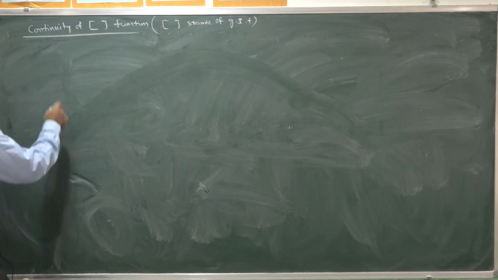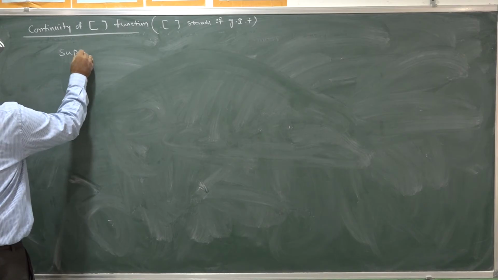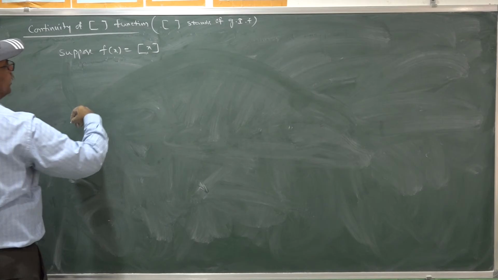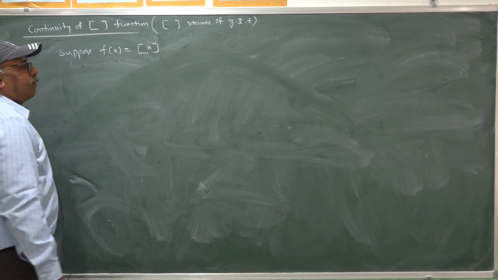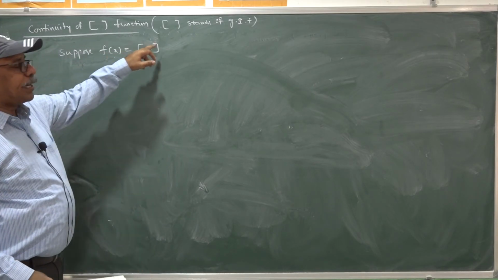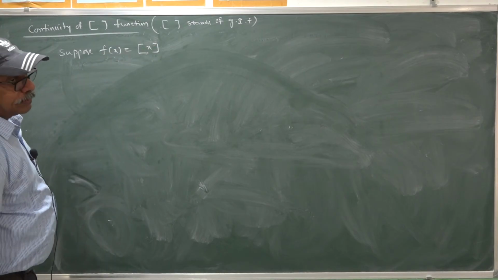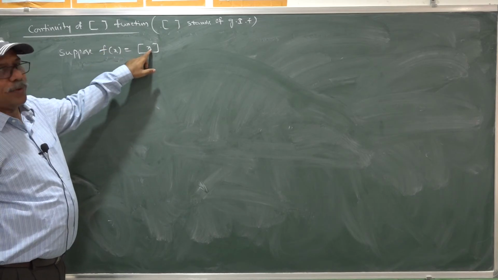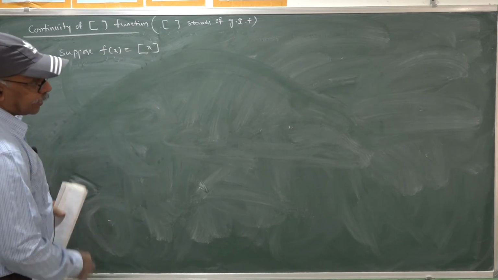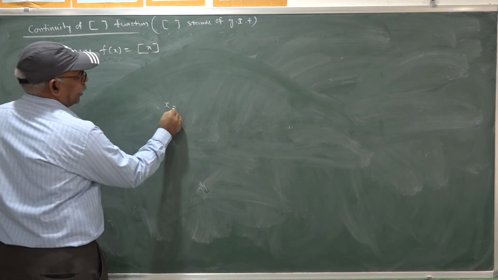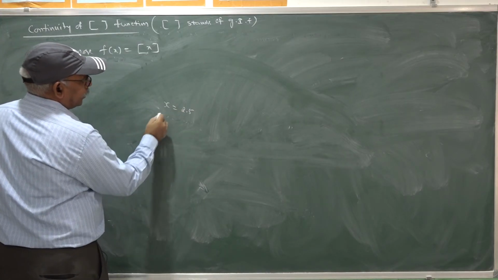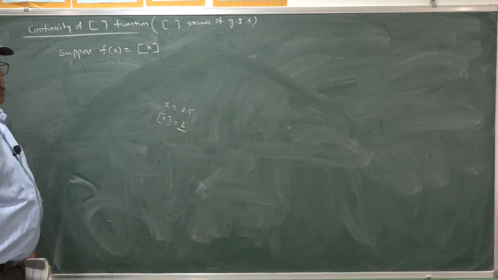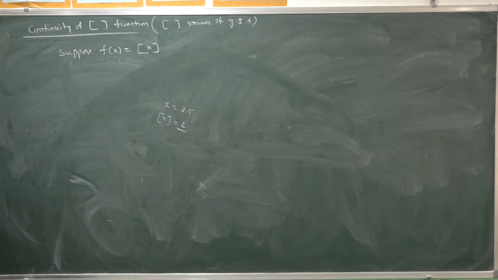That is, suppose f(x) equals step x, where we call it the greatest integer function, step x. That is, f takes only the integer part of x. That means once x takes 2.5, step x takes only 2. This definition is already given in functions.